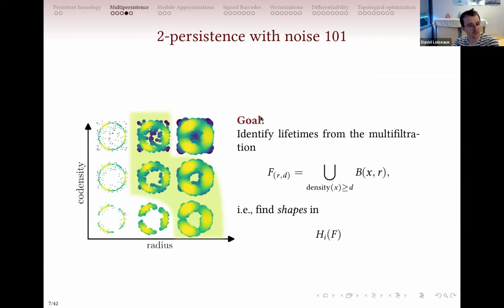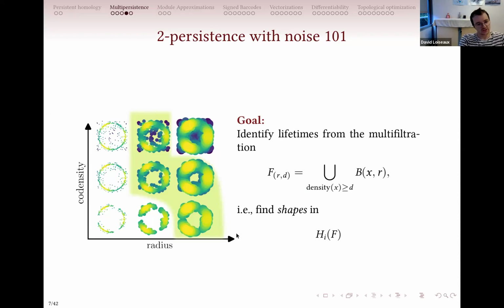And so now the goal would be to identify some kind of lifetime like this that corresponds to the lifetime of the annulus. So it's a shape that corresponds to the lifetime of my annulus there, instead of just one bar for the one parameter persistence. And this filtration is defined formally as something like this. It's the union of balls that are dense enough at a fixed radius, if you look at this filtration at coordinate R and D.